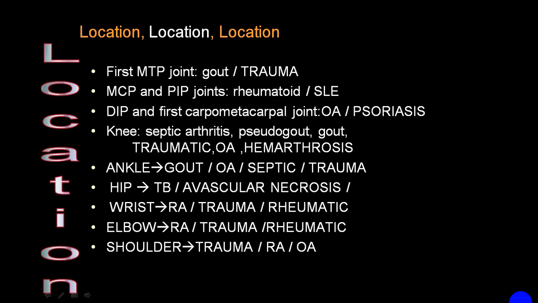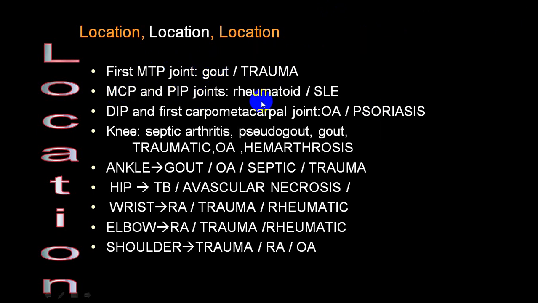Location wise. Now we'll be going through it one by one, location wise. First, metatarsophalangeal joint, or we call it the great toe. Gout, gout and gout. Don't forget a person who is a player, who is kicking, because of a kick he can get an injury to the great toe. And that is one of the common causes of what we call traumatic osteoarthritis. And that can involve the metatarsophalangeal joint, and that is a differential diagnosis for gout.